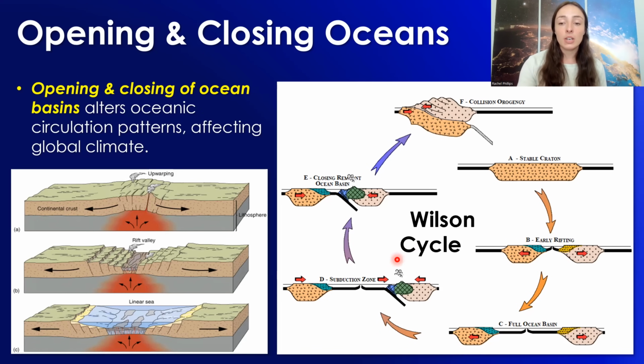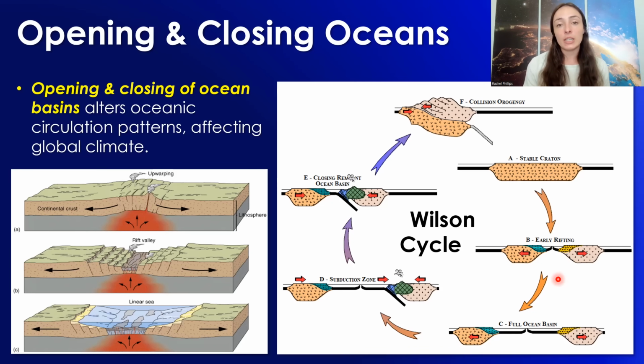So what happens is you start with a stable craton, a stable continental landmass, and then you might have rifting occur, where a boundary forms because it's stretching apart, it's ripping itself apart. And this could be due to a lot of things. Typically, this kind of thing starts with plumes or hot spots in the mantle that come up from the mantle and cause heating and pulling apart or thinning of the continental lithosphere, which then starts to rift apart. This can typically start as a point that then spreads out as the plume comes up and causes that expansion.